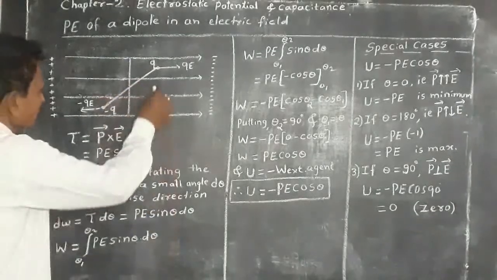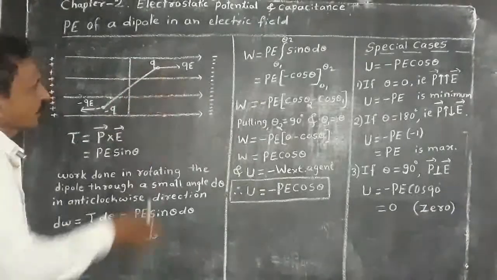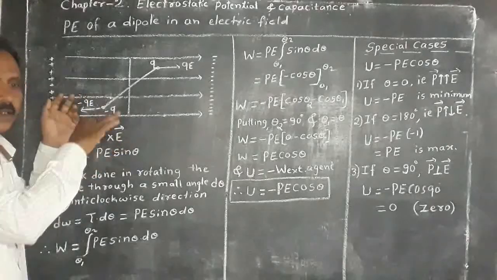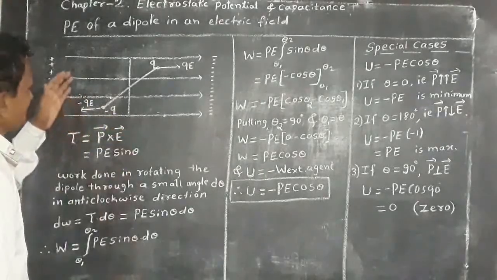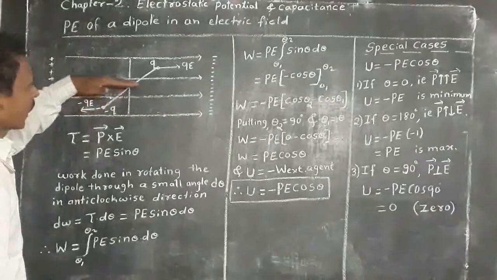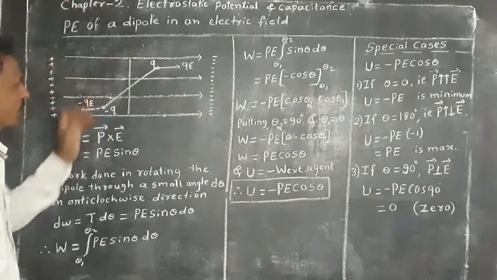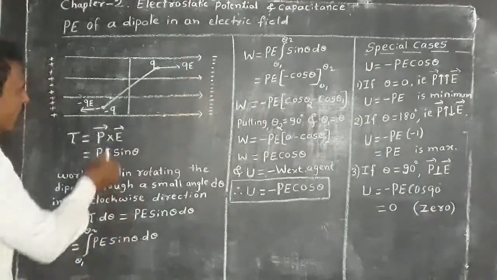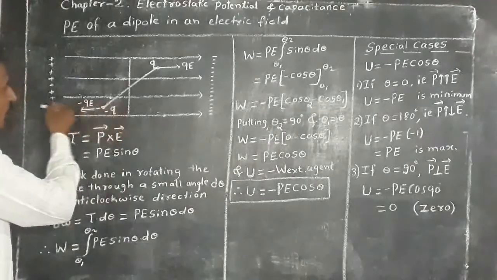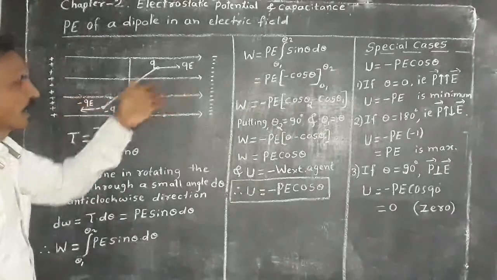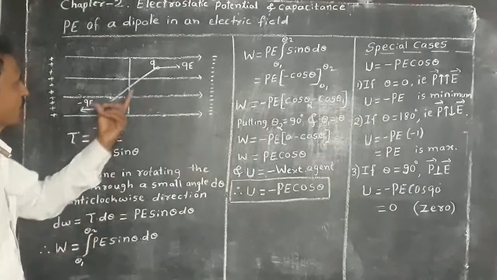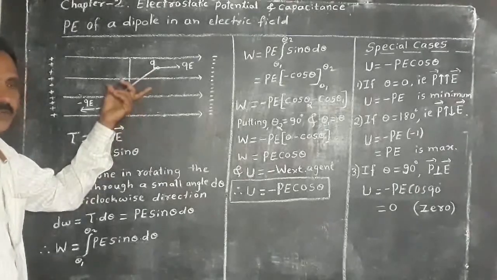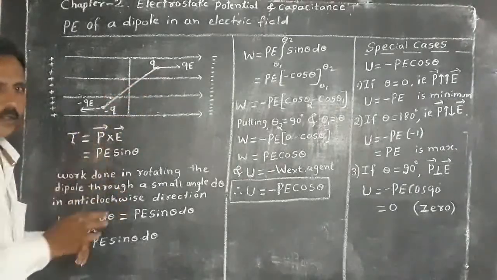And when a dipole is placed in an electric field, it experiences torque, that is, a rotating effect, unless it is parallel or anti-parallel. If the positive charge is towards the direction of the electric field and the negative charge is away from the direction of the electric field, then the dipole is said to be parallel. If it is parallel, no torque is acting on it.